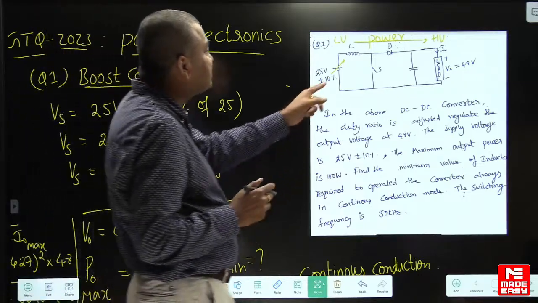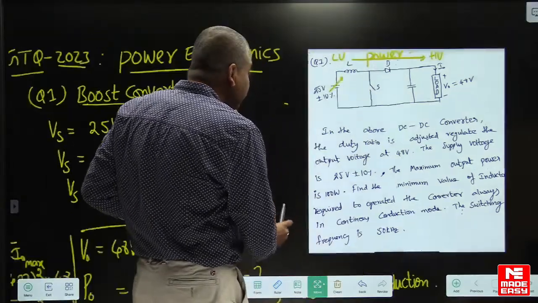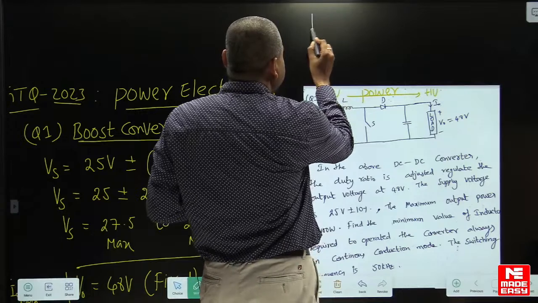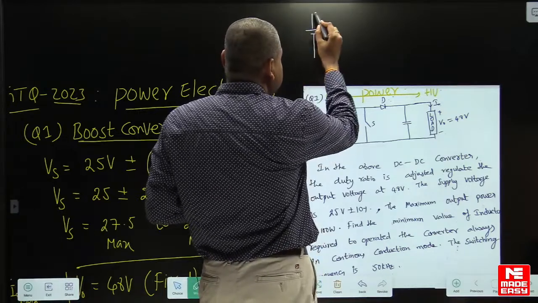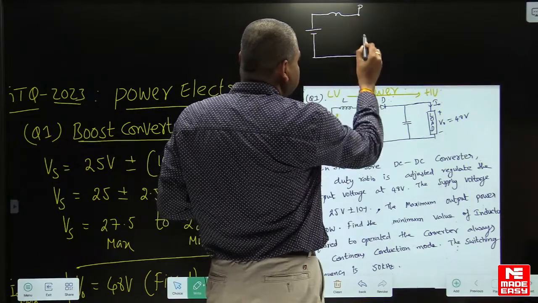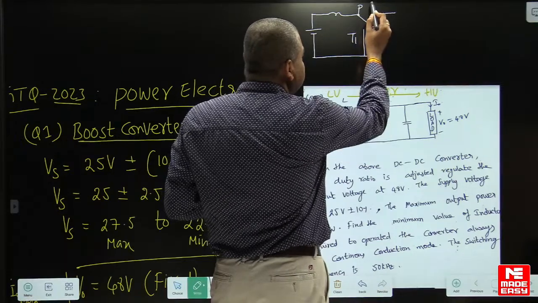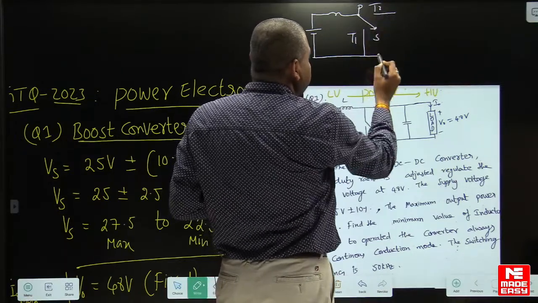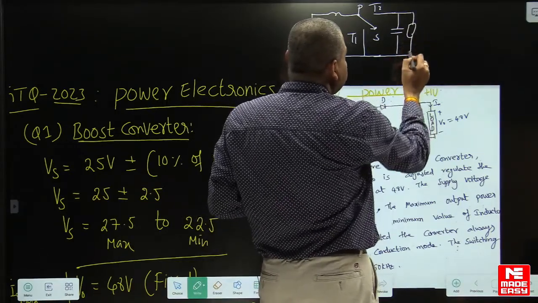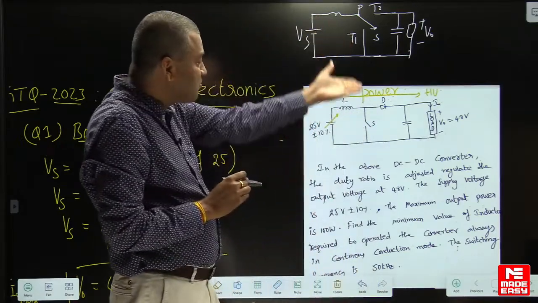See, sometimes the examiner wants to confuse you. He will give the circuit diagram like this also. We have to be very clear. Simply he will say like this: this is the pole, this is throw 1, this is the switch, this is throw 2, and then he will connect it like this. The examiner will give the diagram like this also. Dear students, this is a boost converter, both are actually the same.